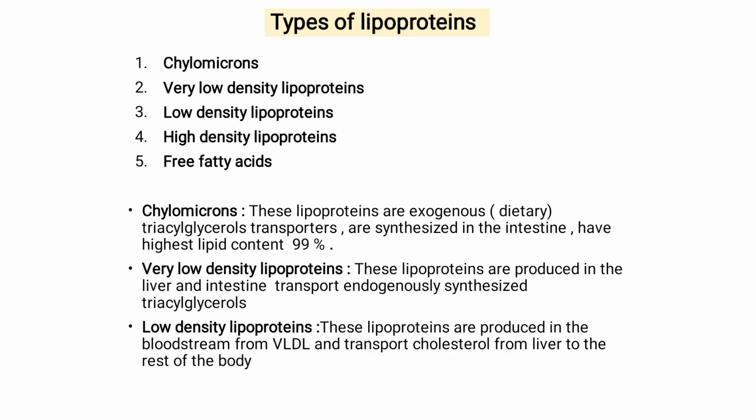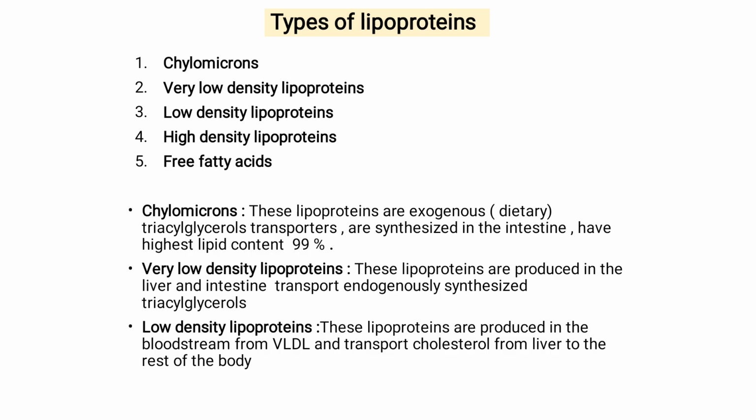Very low density lipoproteins, also called VLDL. These lipoproteins are produced in the liver and intestine, and transport endogenously synthesized triacylglycerols. Low density lipoproteins are produced in the bloodstream from VLDL and transport cholesterol from the liver to the rest of the body.